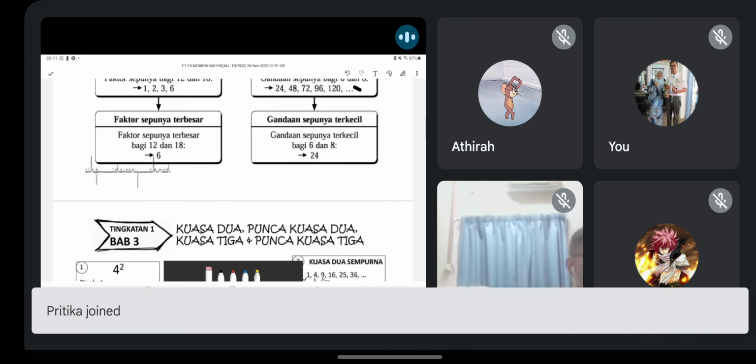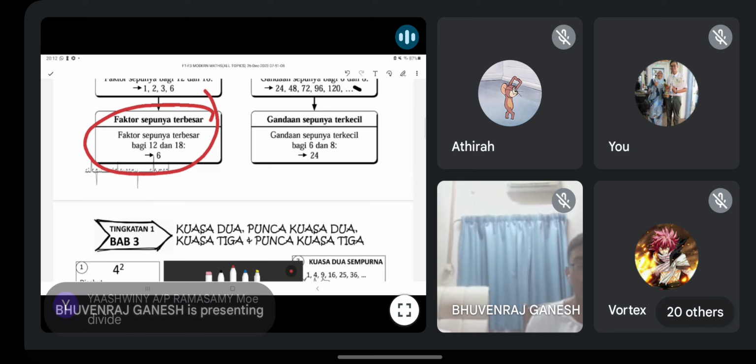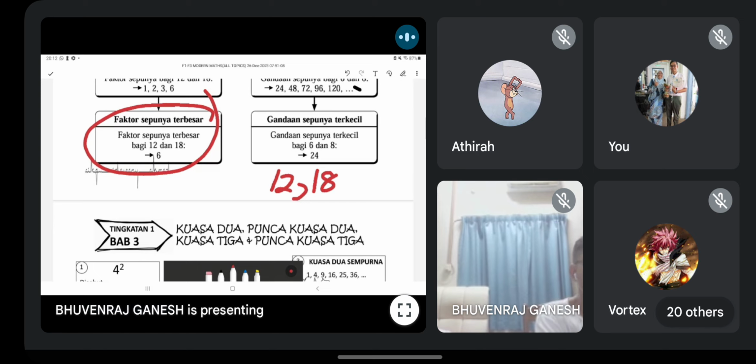Okay, next one. Guys, you all heard of this, right? Faktor sepunya terbesar, highest common factor. What method do we use, guys, to do this? Apa kaedah dia untuk cari faktor sepunya terbesar? Yes, repeated division, pembahagian berulang. Correct. Okay, very simple. Kamu buat macam ni. This one also ada tanya kat kertas 1. Saya ada nampak soalan. They also ask this in paper 1. Okay, so you must know lah. Okay, so this one very simple lah.